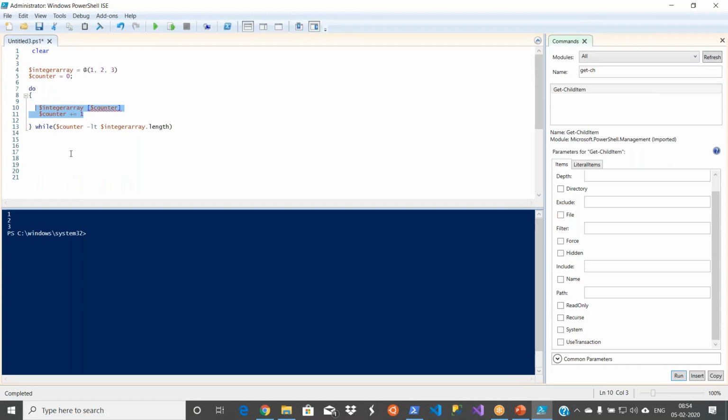Inside you have your logic, whatever you want to do. So let me remove this space. And then what I'm doing, I'm incrementing the count. Otherwise, it will go to infinite. And where am I putting that condition? In while loop, this while comes at the start. Do while comes at the last. So here I'm checking the condition: while counter less than your array dot length.